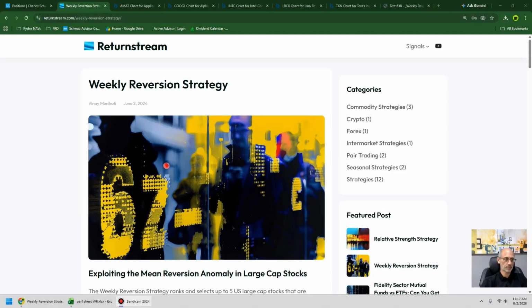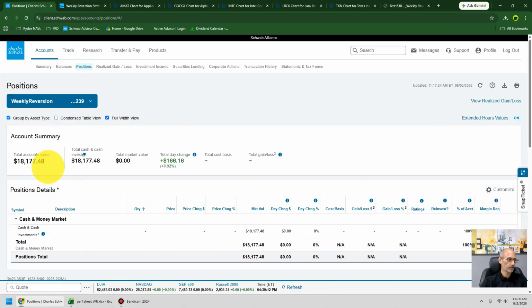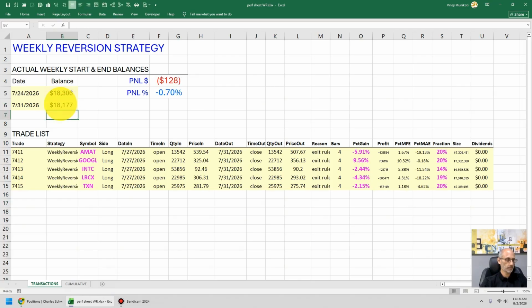This is the performance summary for the weekly reversion strategy for week ending July 31st. Let's start by inputting the current account balance into the spreadsheet. So last week I lost just a little bit, down $128, which is a percentage loss of negative 0.7%.